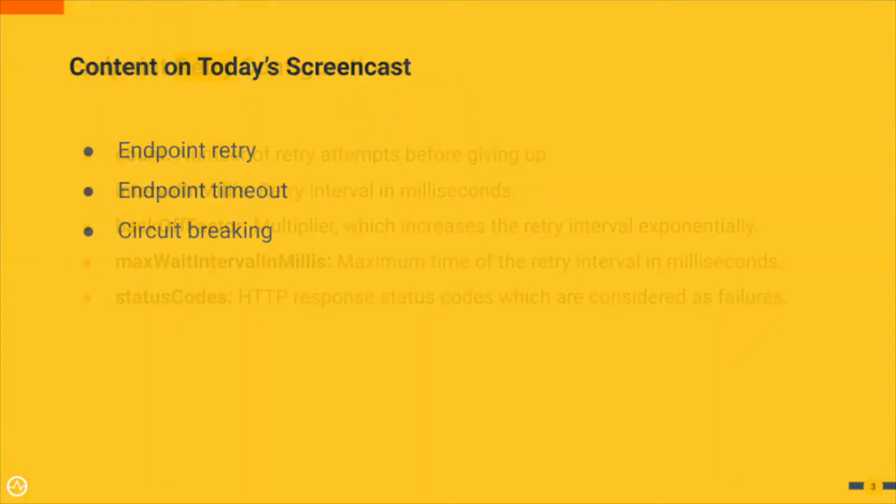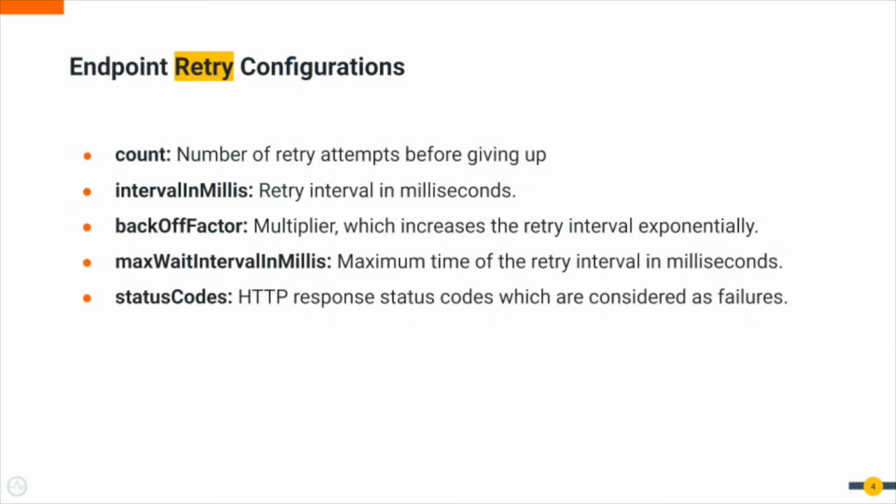Now let's go deeper. There can be certain services which are extremely important, so the gateway, as a proxy, should retry connecting and getting a successful response even if the initial call has failed. For example, say the backend gives you an internal error code due to temporary resource unavailability. If a retry configuration is defined for this endpoint, it will again send a request to the backend. This will reoccur according to the configuration.